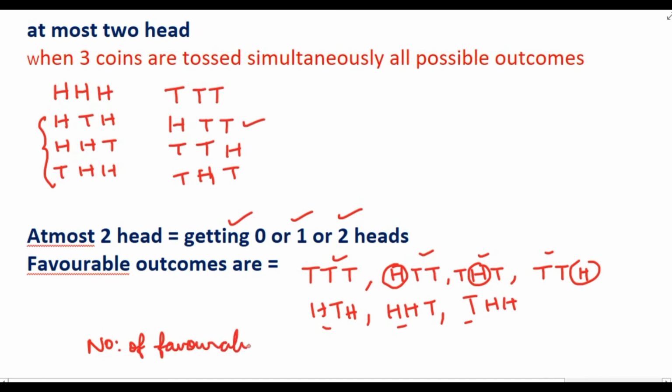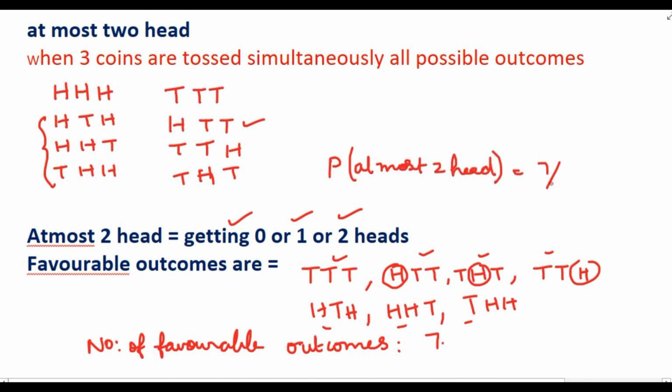Number of favorable outcomes here is 7. So probability is the number of favorable outcomes divided by the total number of outcomes. So the probability of getting at most 2 heads is 7 by 8. So at most means a maximum of 2 heads should be there. It can be either 0, it can be 1, it can be 2, but it cannot exceed 2.